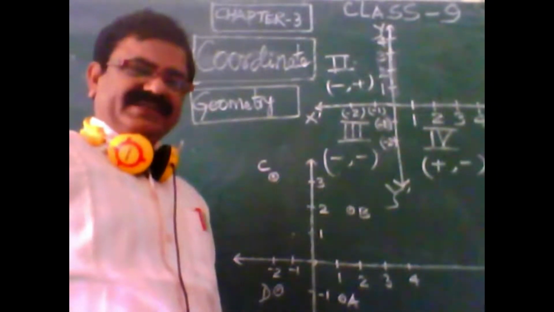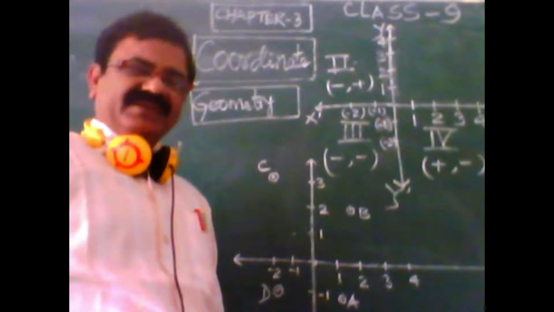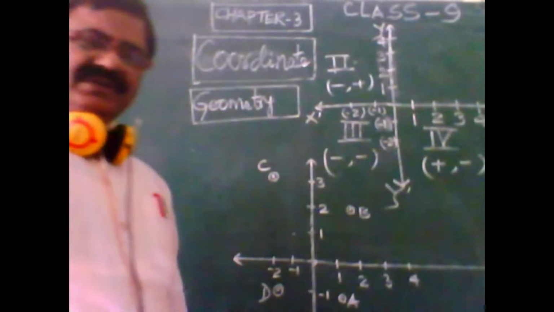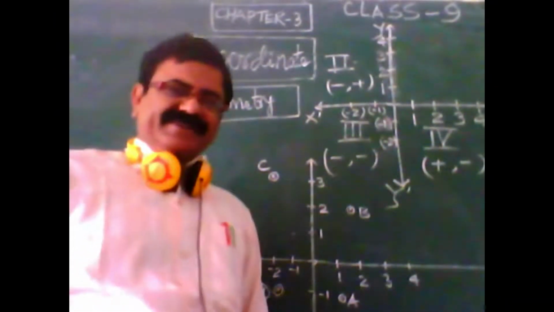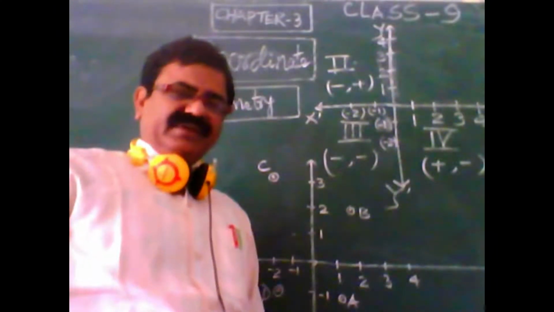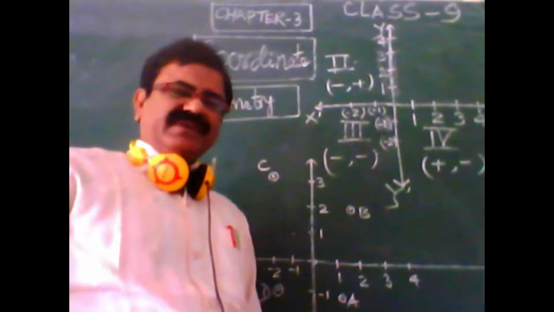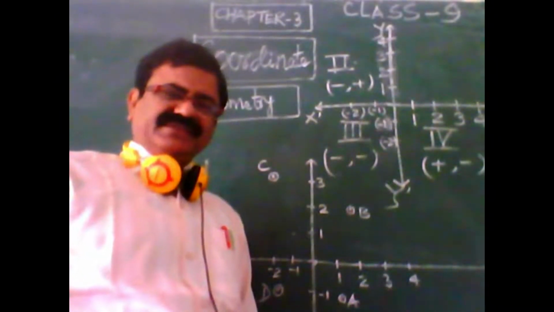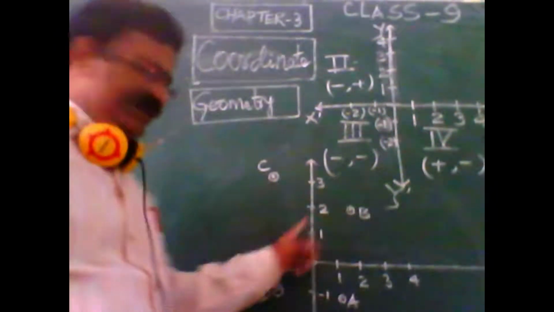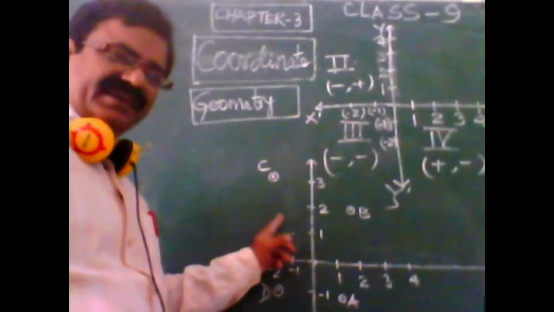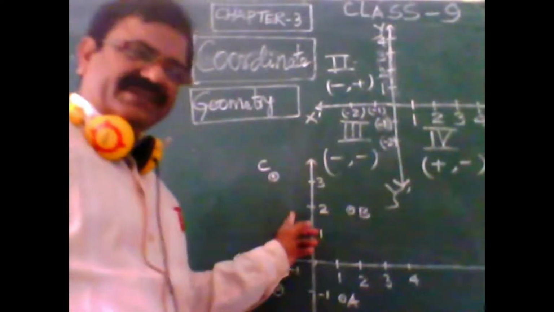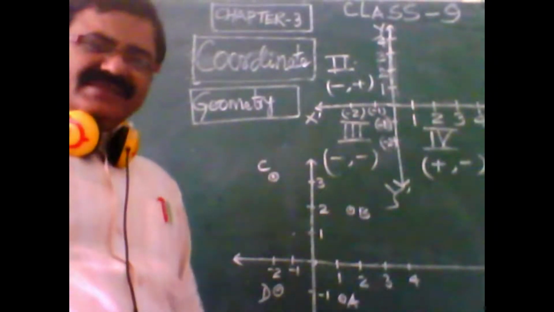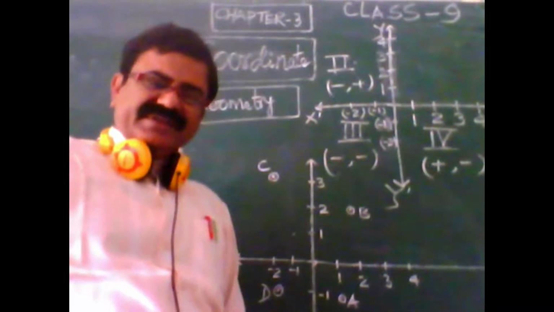Now the question is, what do we mean by the xy plane? We already learned this in earlier classes, but I want to revise it once again. Students, a plane is any surface, as you can see the blackboard, this is an example of a plane surface, like your paper. So the plane surface is clear.